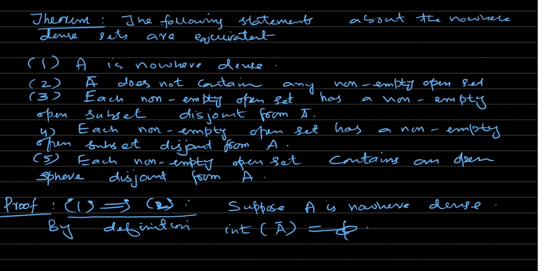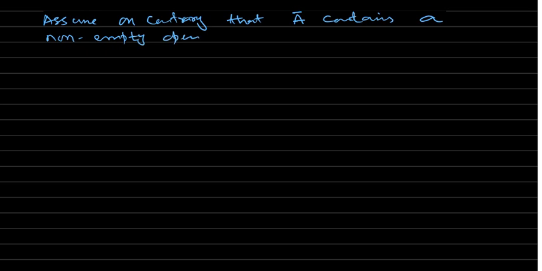Assume on the contrary that the closure of A contains a non-empty open set, say U.